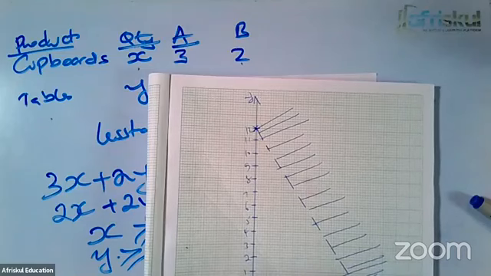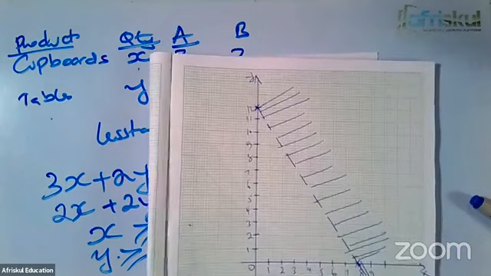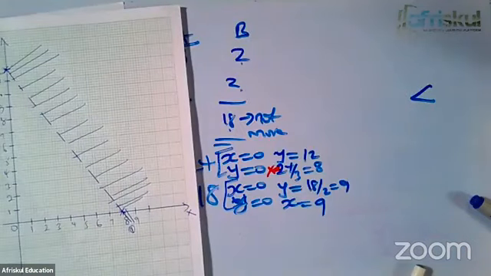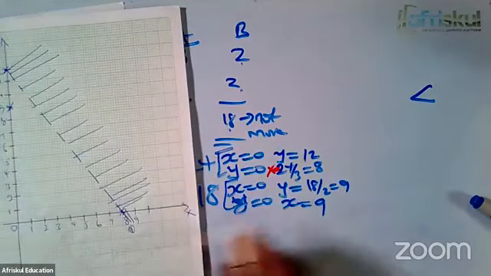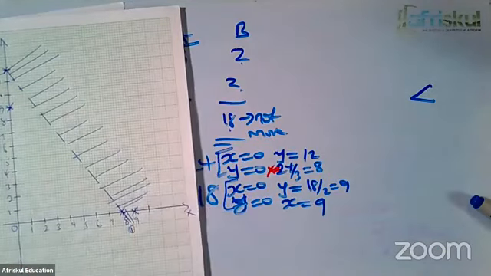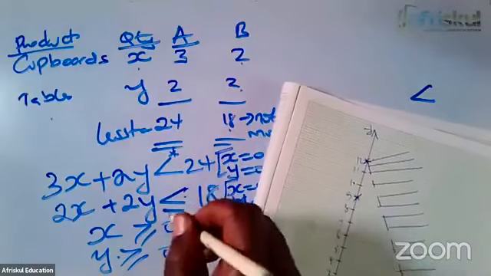So this is constraint number 1. And then we have constraint number 2. In constraint number 2, I can see y is 9 and x is 9 as well. And if you look at constraint number 2, it happens to be a less or equal to.